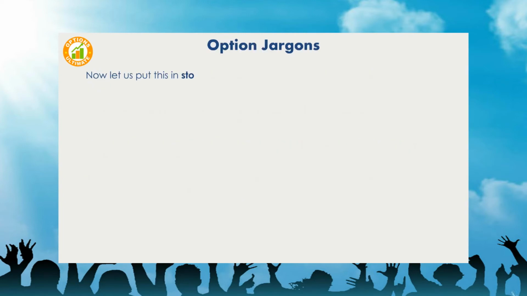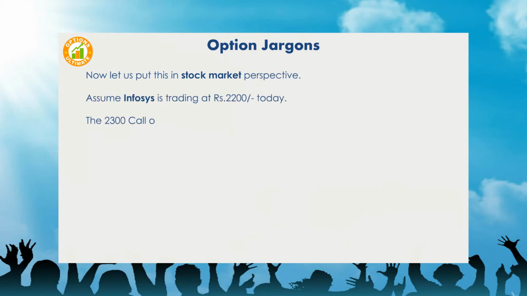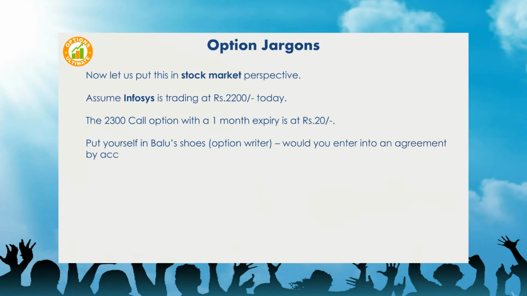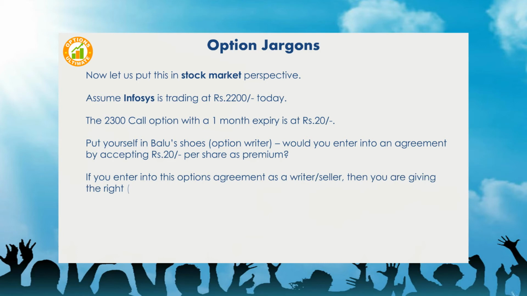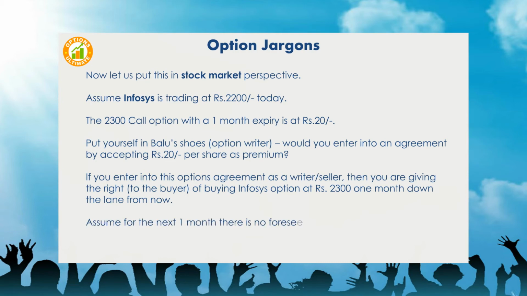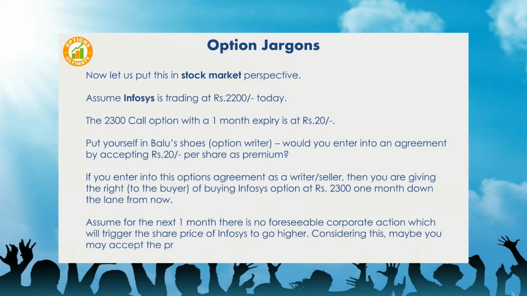Now let us put this in stock market perspective. Assume Infosys is trading at 2,200 rupees today. The 2,300 call option with a 1-month expiry is at 20 rupees. Put yourself in Balu's shoes, option writer. Would you enter into an agreement by accepting 20 rupees per share as premium? If you enter into this options agreement as a writer seller, then you are giving the right to the buyer of buying Infosys at 2,300 rupees 1 month down the lane from now. Assume for the next 1 month there is no foreseeable corporate action which will trigger the share price of Infosys to go higher. Considering this, maybe you may accept the premium of 20 rupees.